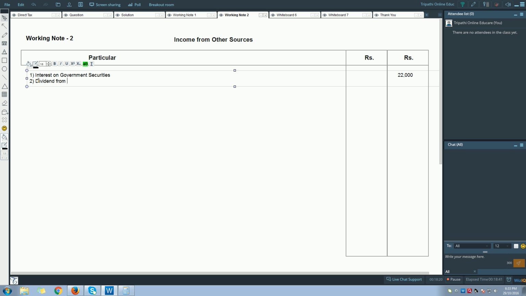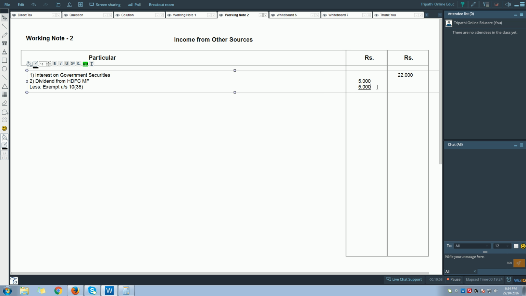Then second, let's see what is the next item. So the next one which we have is dividend from HDFC mutual fund, 5,000. Now this is fully exempt. So let us go and record dividend from HDFC mutual fund, right? Now this is fully exempt, so the amount of this is 5,000.